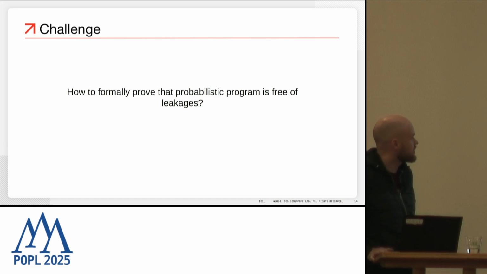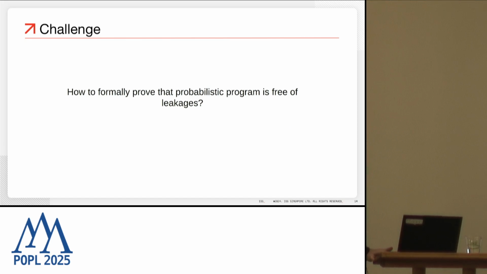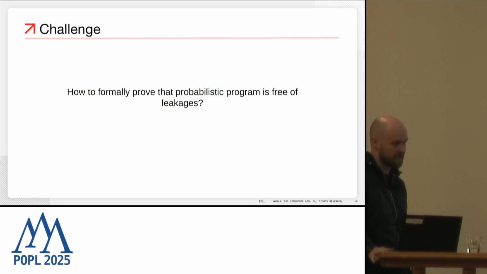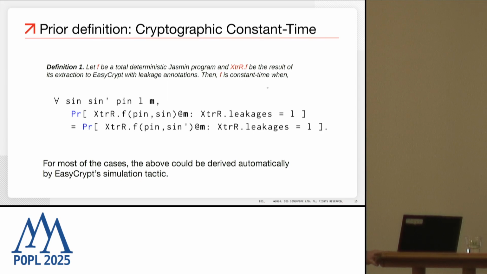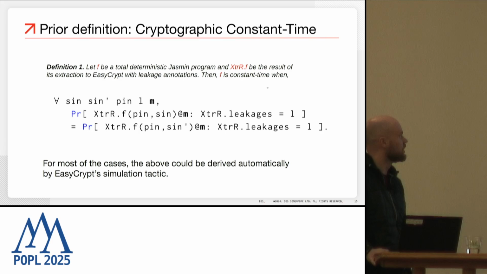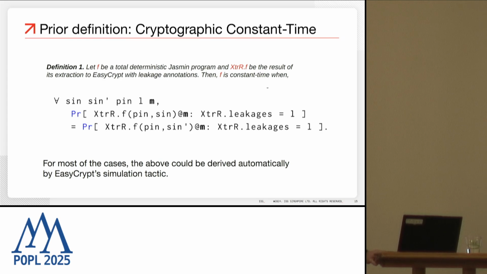So the challenge is how to formally prove that a probabilistic program is free of leakages. Before answering that question, we can look at the prior definitions from the literature, and more specifically, so-called cryptographic constant time programs. For this definition, we assume that F is a deterministic total program in Jasmin, and then when it's extracted, we compare these two probabilities.